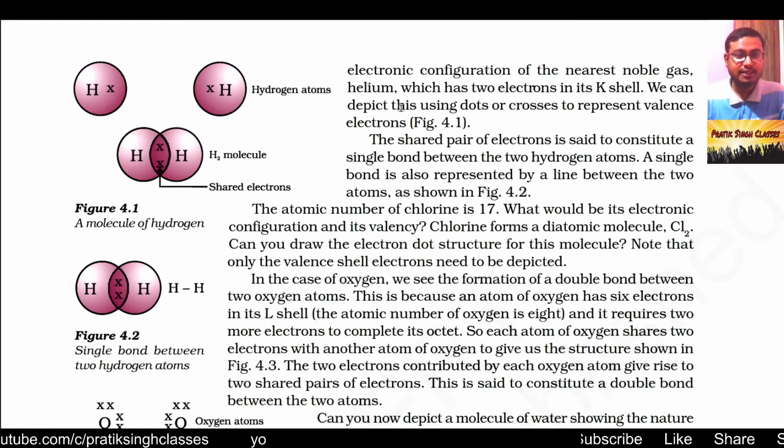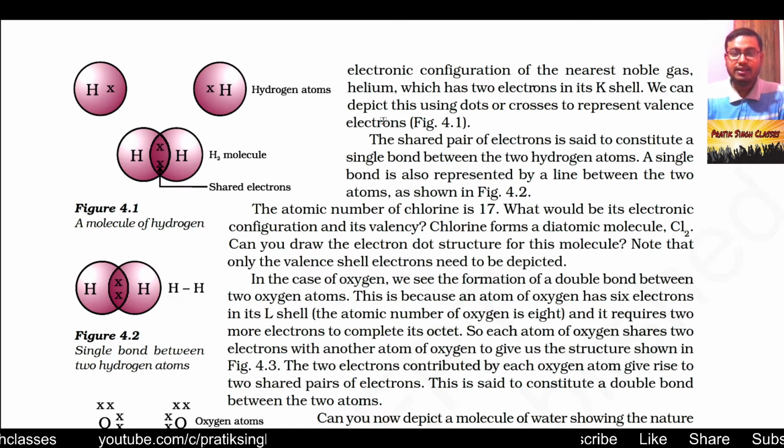As you can see in figure 4.1, one hydrogen atom and another hydrogen atom, when they share, make a hydrogen molecule H2, and the two shared electrons remain with both atoms. The ownership of these two electrons is for both, so both hydrogen atoms fulfill the duet.